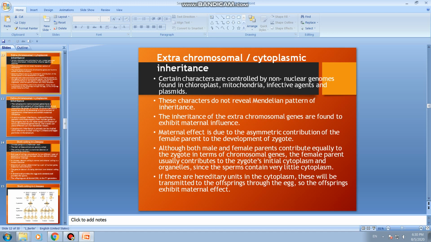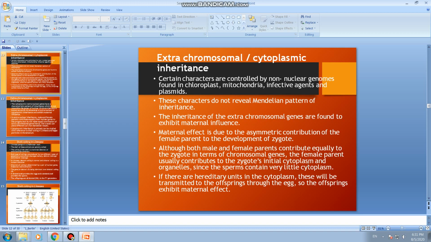You have to understand that chromosomal genes are contributed equally by both the parents, male and female. The female parent usually contributes the zygote's initial cytoplasm. Though chromosomal genes are contributed equally, with reference to cytoplasm, the initial development of the zygote receives more cytoplasm from the female parent through her egg, and not only cytoplasm, even other organelles are contributed by the female parent towards the initial development of the zygote.